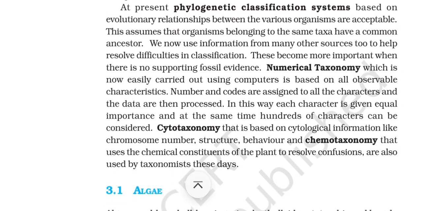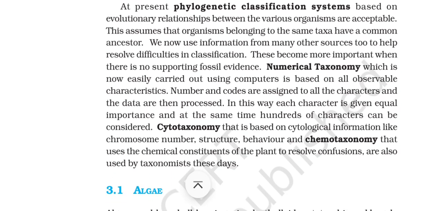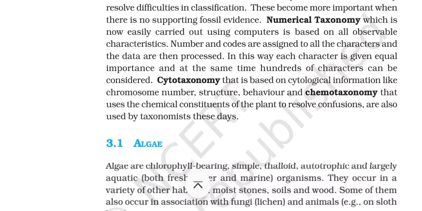At present, phylogenetic classification systems based on the evolutionary relationships between the various organisms are acceptable. This assumes that organisms belonging to the same taxa have a common ancestor. We now use information from many other sources to help resolve difficulties in classification. These become more important when there is no supporting fossil evidence.